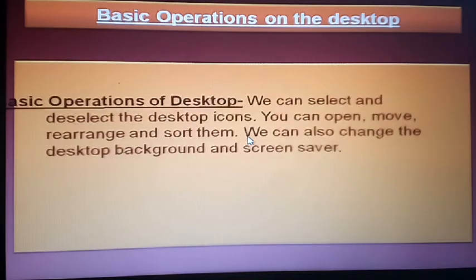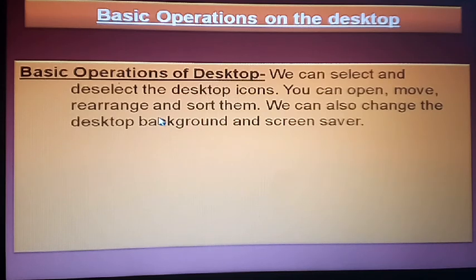After that, the basic operation. So what will we do in the desktop? So basic operation of the desktop. So we can select, delete, deselect icons. So you can open, move, rearrange, sort them. We can also change the desktop background and screensaver.